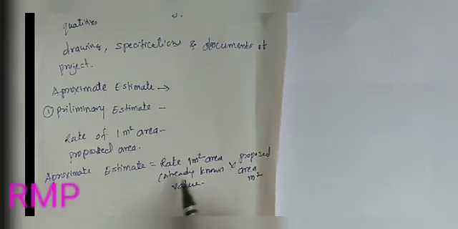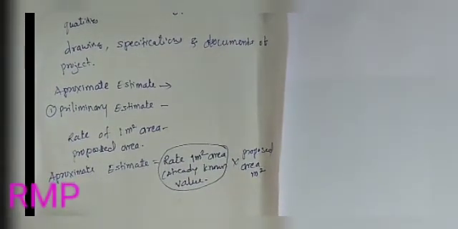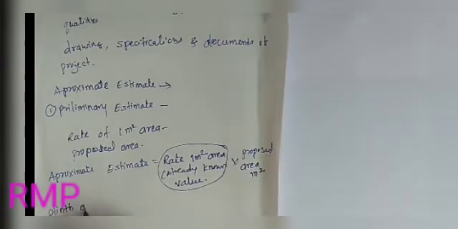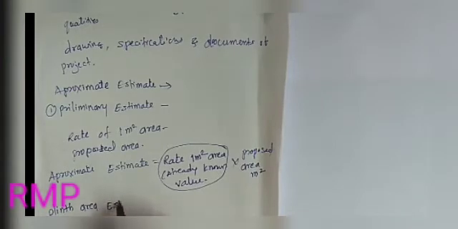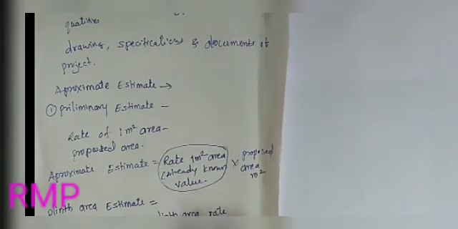In the plinth area estimate, we calculate the plinth area from the proposed drawings, plinth area in square meters, into plinth area rate in rupees.